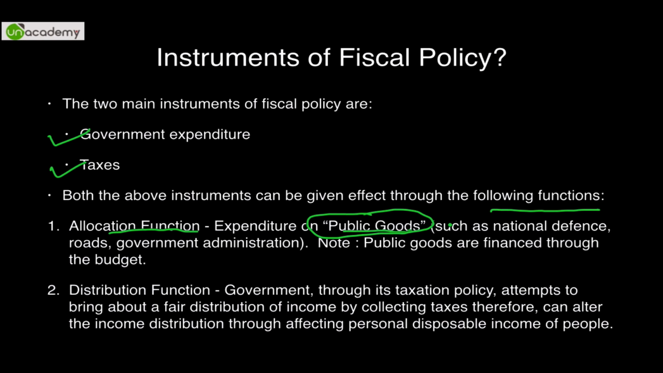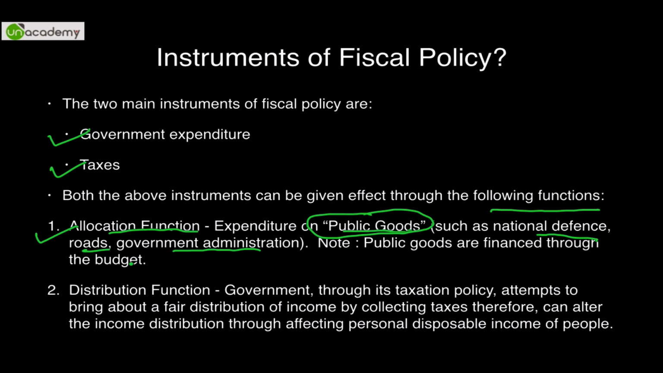Any kind of allocation on public goods, which is good for the public and can be used by the public. For example, national defense, army, navy, air force, and general security, which comes within the Ministry of Home Affairs. So all this is considered public good. Expenditure on building roads, national highways, and government administration in short. So the entire allocation of resources comes under the allocation function.